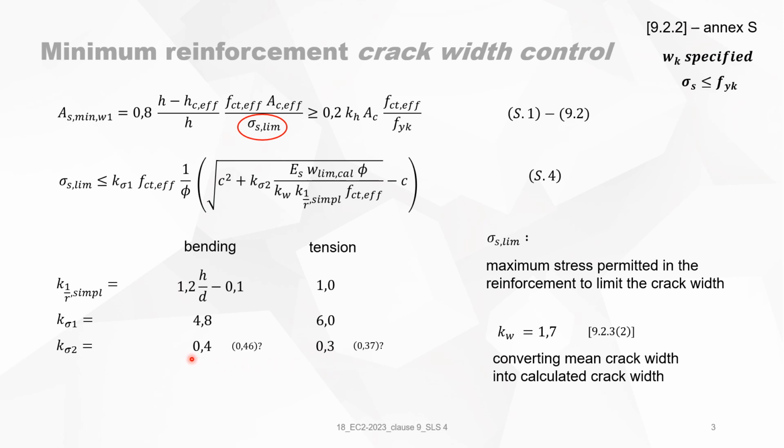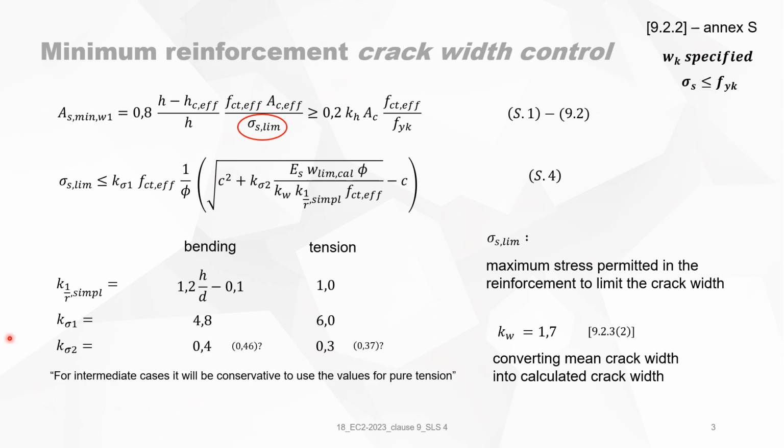Most likely this can be a typo, a typing error, because in the background documents we worked with a coefficient of 0.46 and 0.37. So it's a difference. But in this video, I will work with the values as indicated in the present version of Eurocode 2 2023. But bear in mind, maybe this will be changed in those two different coefficients.